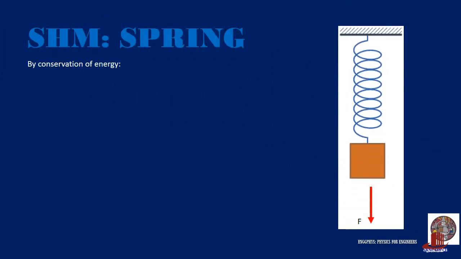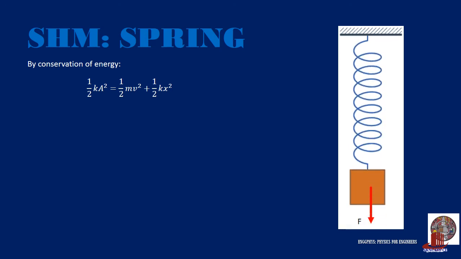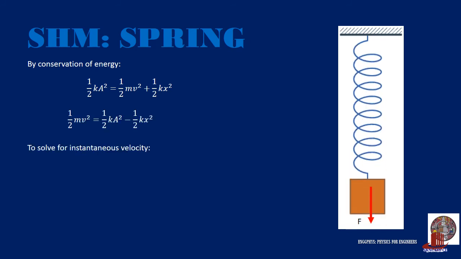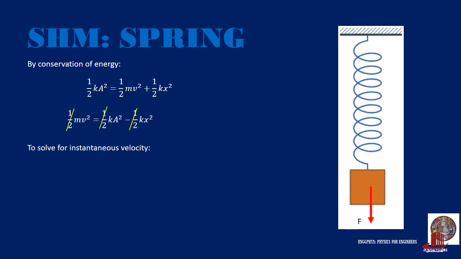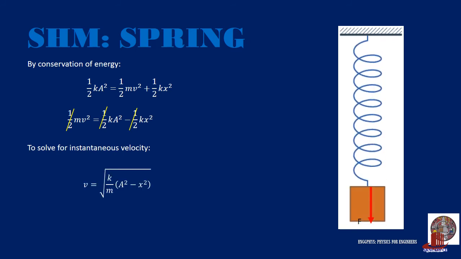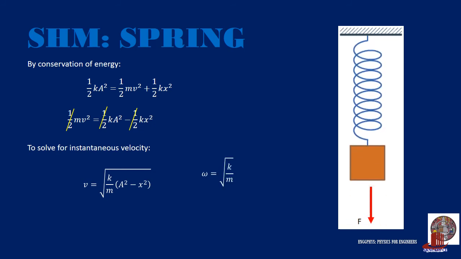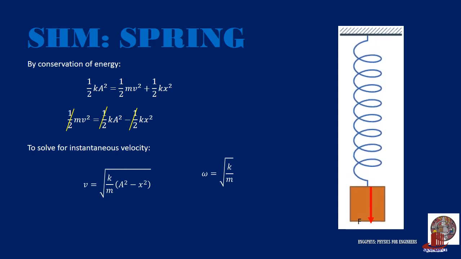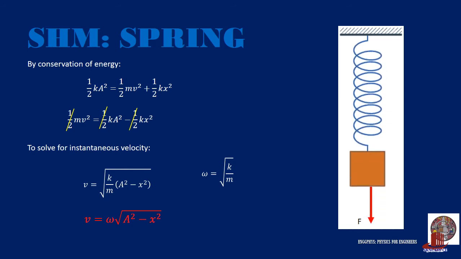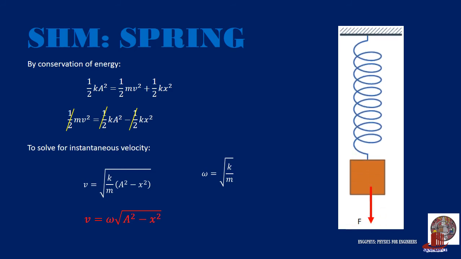Since we know that energy is constant, total energy can be expressed as 1/2 k a squared is equal to 1/2 m v squared plus 1/2 k x squared. And note that the 1/2 can be cancelled out. So, to solve for the instantaneous velocity, we can extract v as the root of k over m times a squared less x squared, where the root of k over m is also taken as the angular velocity omega. Thus, velocity can be expressed as v is equal to omega times the root of a squared less x squared.